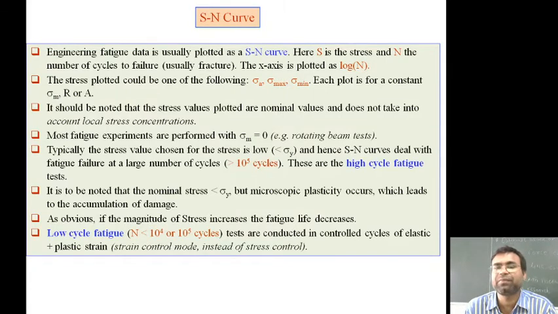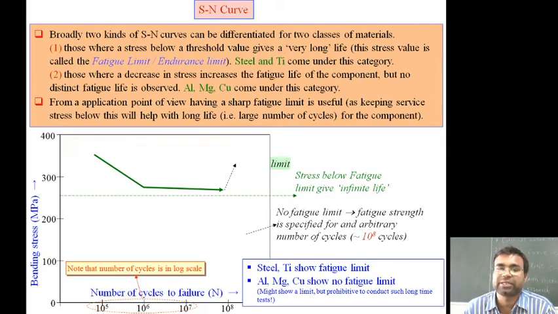And on that basis we discussed the SN curve, that is the stress versus number of cycles curve, which defines the maximum fatigue load bearing capacity of any material, which we can identify by examining this. This is the basic graph showing that if a material passes the maximum number of cycles, that is 10 to the power 6 to 10 to the power 7, the material will not meet any kind of failure.